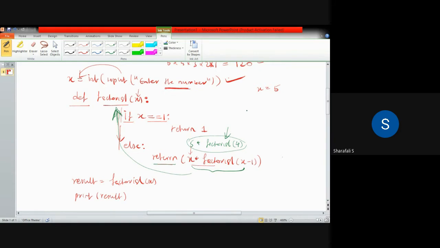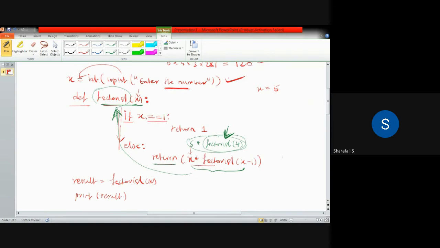That is the function calling itself. Inside that function I am calculating again factorial of 4. So what is factorial of 4? To do this, I have to again use the same function, same steps, same operations. This time my x will be 4.